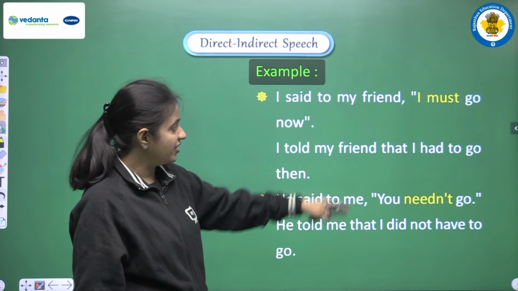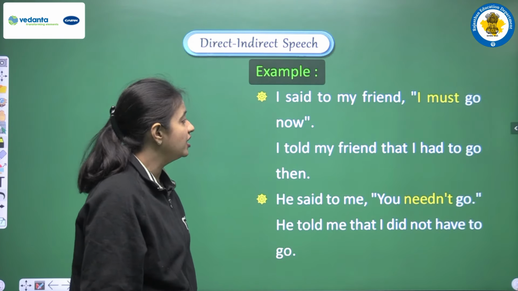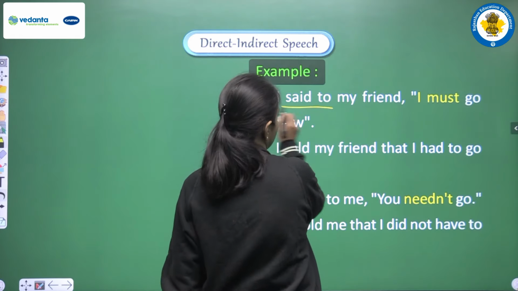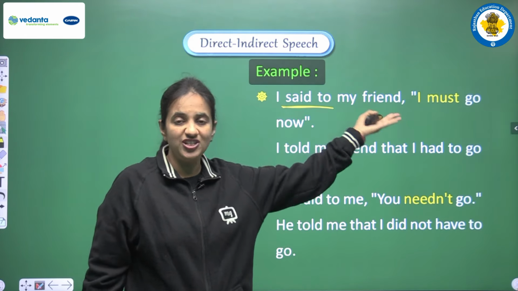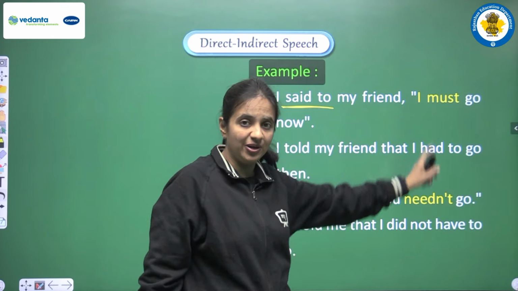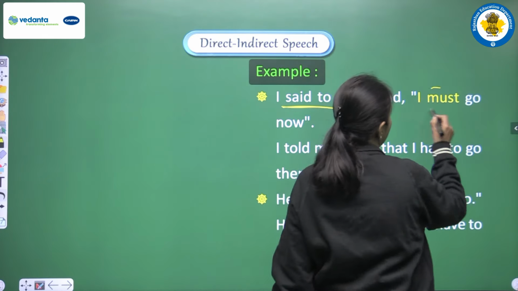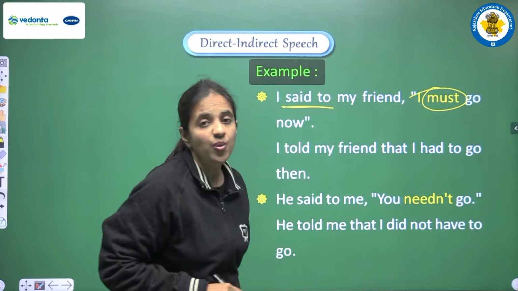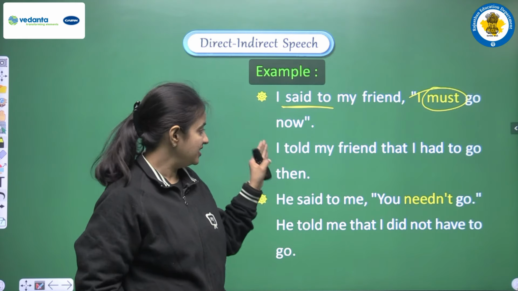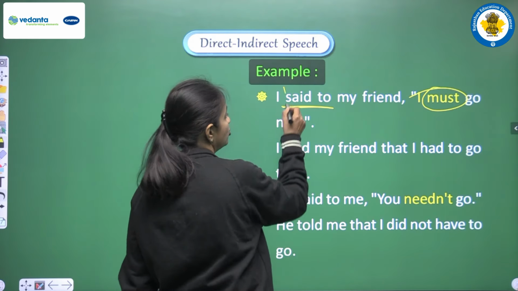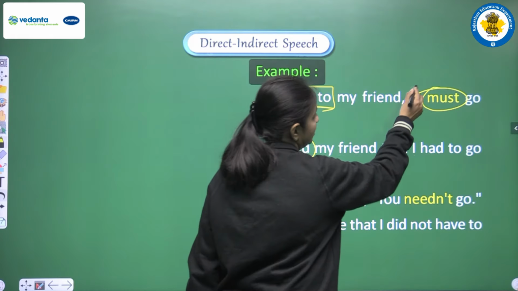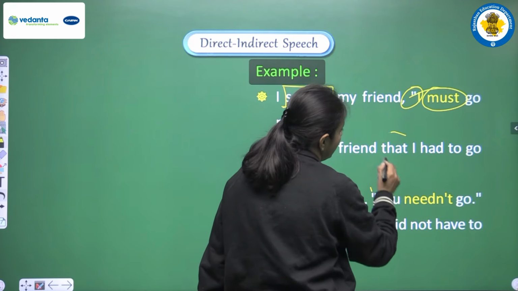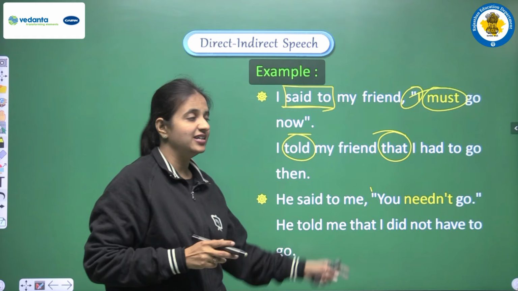I said to my friend, I must go now. So first of all we are having past tense here in the reporting verb. It means हमें यहाँ पे tense को change करना है. कहाँ? Reported verb में. And in the reported verb we are having must here. So how we are doing the changes? Let's see the sentence. First of all said to को हमने कर दिया है change told में. I told my friend. After that we are removing the commas and we are adding one conjunction, that is that.